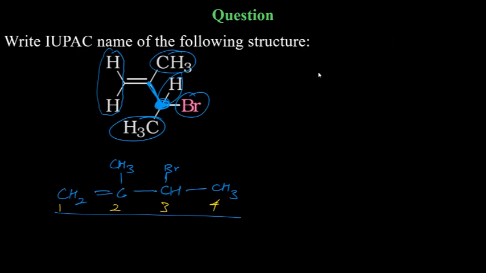Okay, many correct answers. Let me see. Mehak, there is methyl group as well. Varsha, there is methyl group as well. Shashwat, mention the methyl group. Preeta, correct.